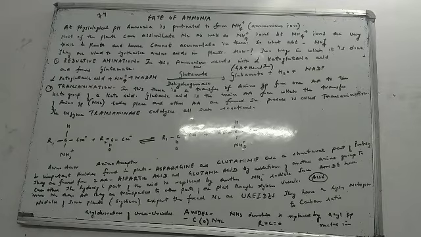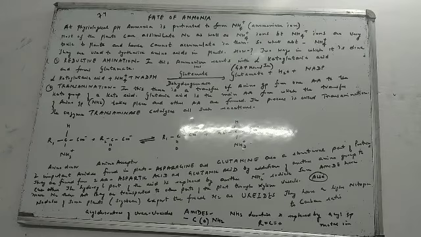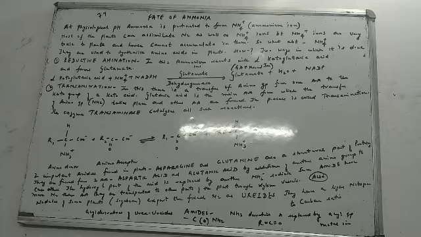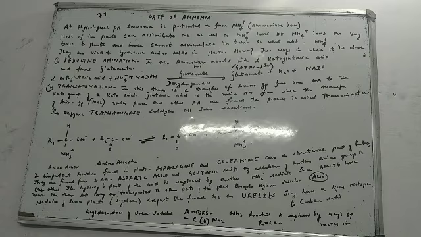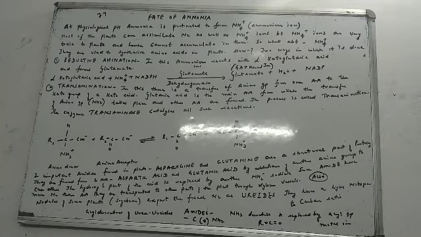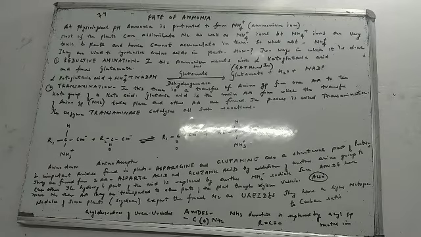If we talk about the physiological pH, at what pH? Physiological pH, that is the normal human pH, around 7.4. If the value of the pH is around 7.4, then ammonia is protonated to form ammonium ion. Simple to remember, at normal pH of 7.4, ammonia gets converted to ammonium ion, that is NH4+. You know ammonium ion is NH4+. So, what is the first sentence we all need to know? The ammonia which was formed by nitrogen fixation is now converted into ammonium ion at physiological pH, that is at a pH value around 7.4.